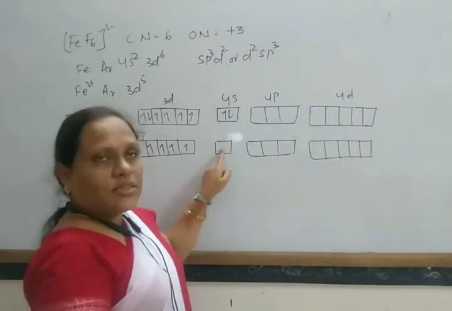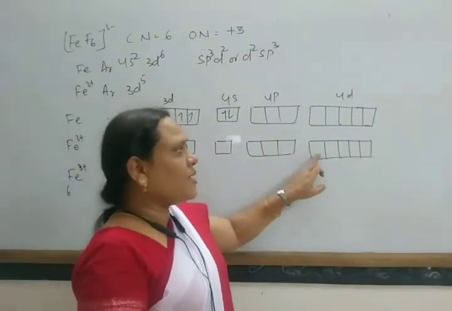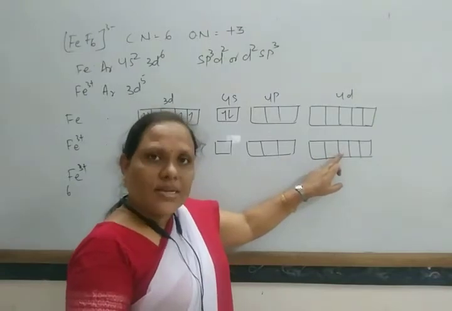Here 1 4s orbital, 3 4p orbitals, and 2 d orbitals.